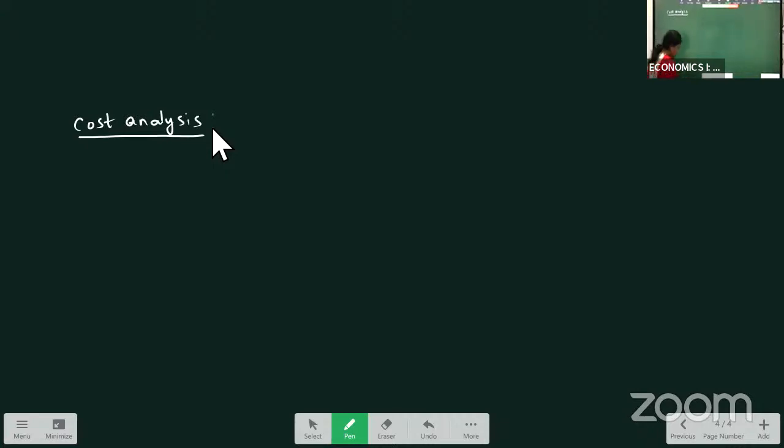Now, cost analysis. Generally, what do you mean by cost? Cost means the expenditure incurred by the producer in producing a commodity.